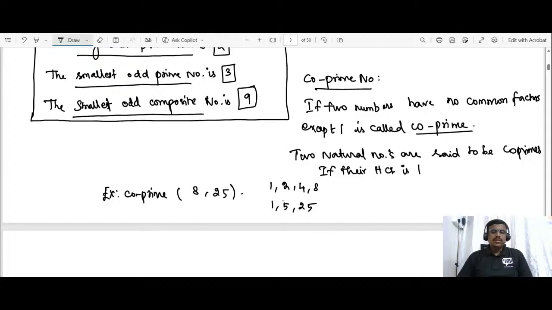So in this, you could find the only common factor is 1. So this is considered to be co-prime. Please note it down with the example.